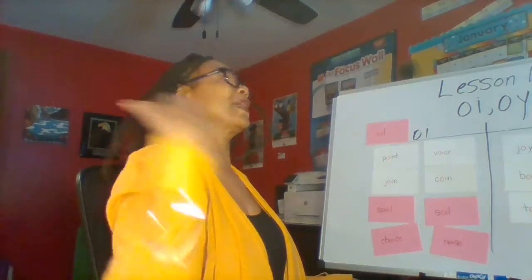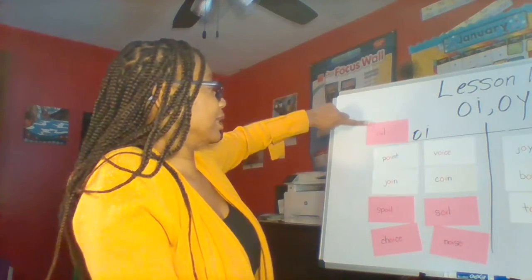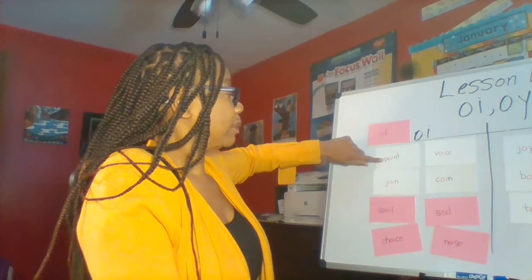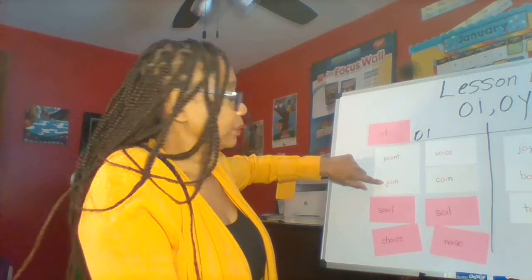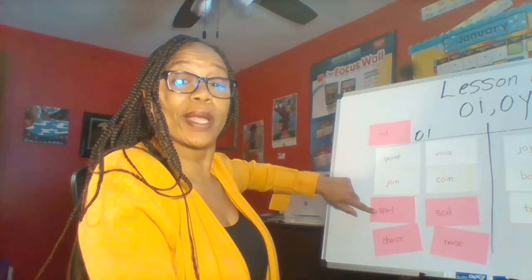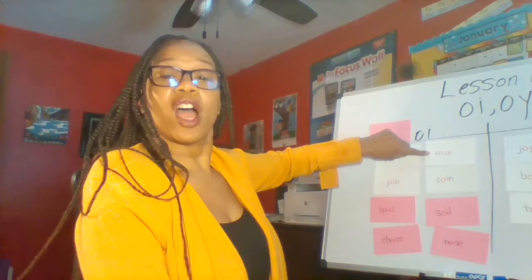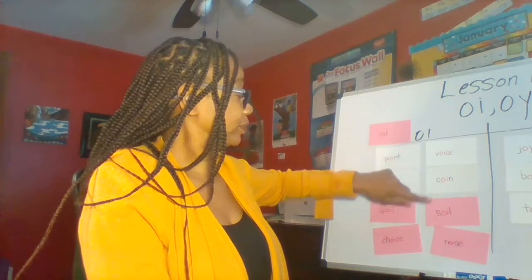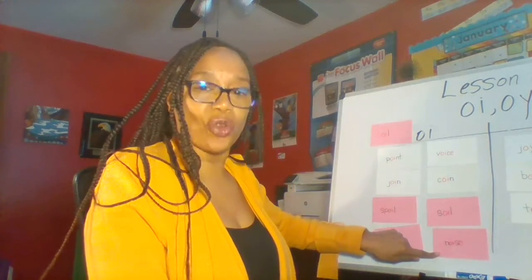Oh, that's so much better. So this has the spelling of OI. We'll start at the top. We have oil. Make sure you're repeating it. Point. Join. Spoil. Choice. Voice. Coin. Soil. And noise.